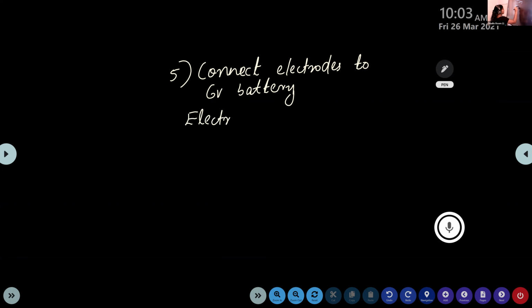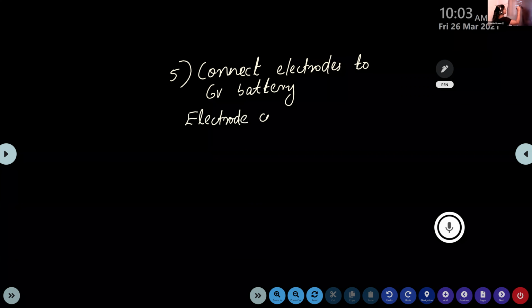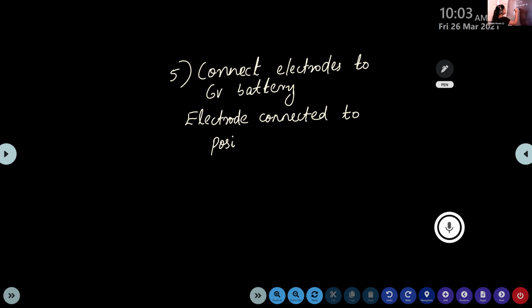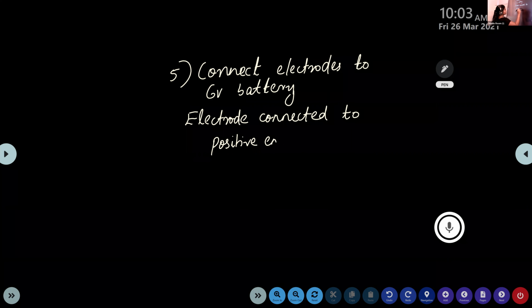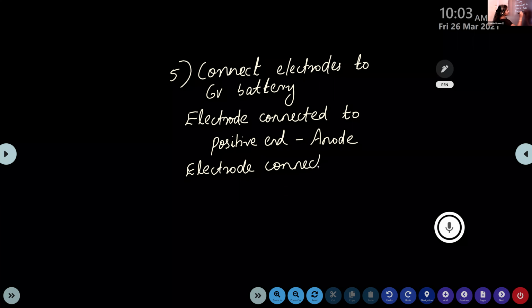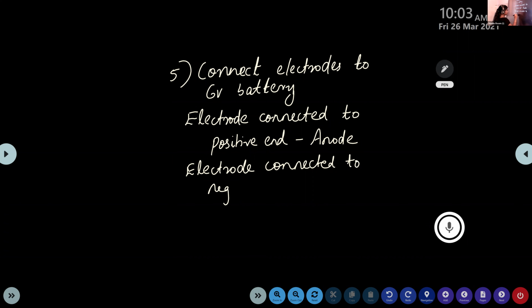The electrode connected to the positive end of the battery is anode, and the electrode connected to the negative end is cathode.